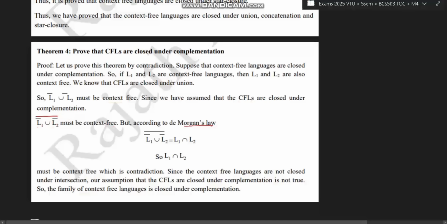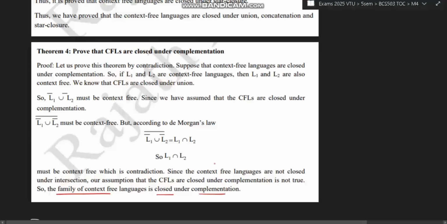But according to De Morgan's law, L1 bar union L2 bar, the whole bar, is equal to L1 intersection L2. Okay, which must be context free, which is a contradiction. So the context free languages are not closed under intersection. Our assumption that CFLs are closed under complementation is not true. Therefore, the family of context free languages is not closed under complementation.